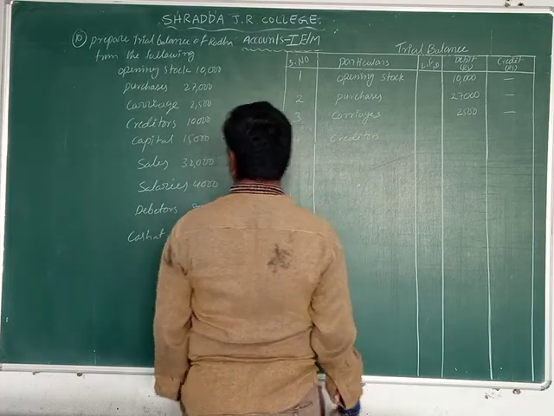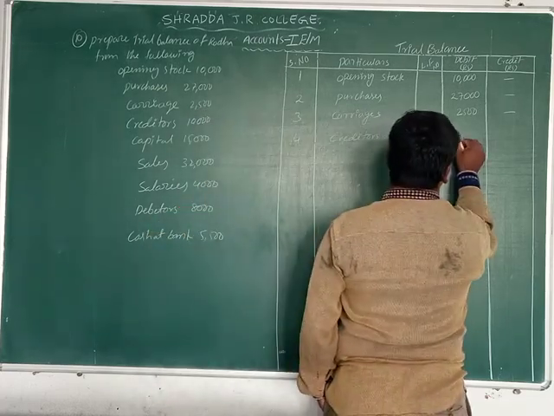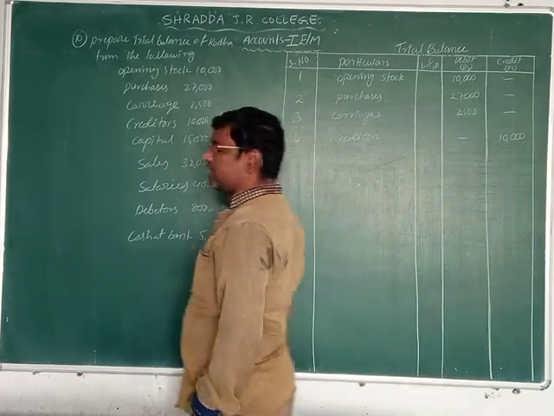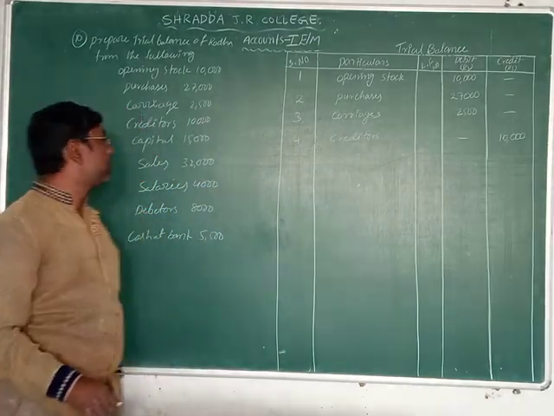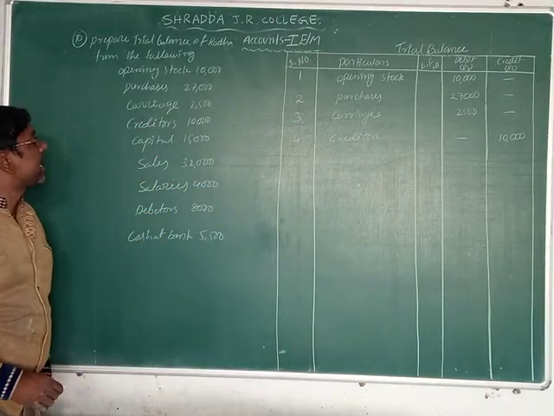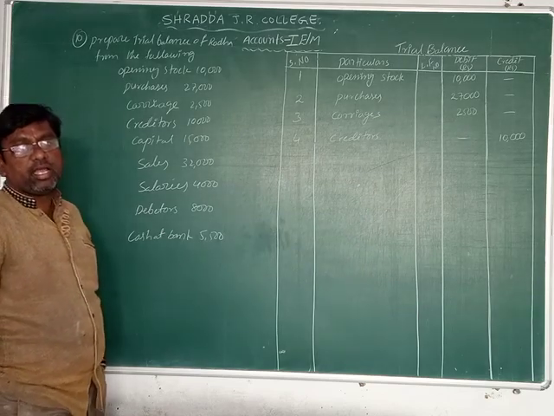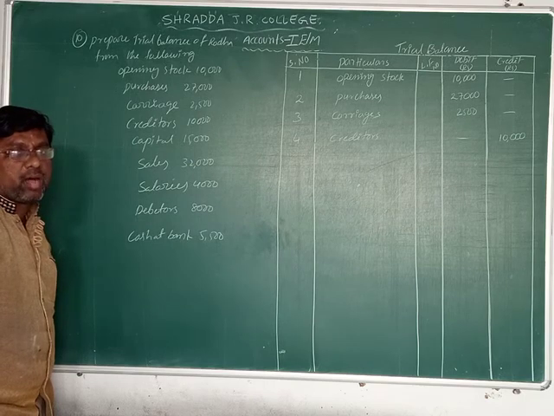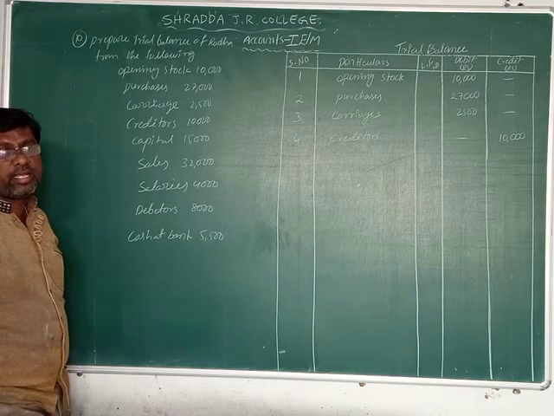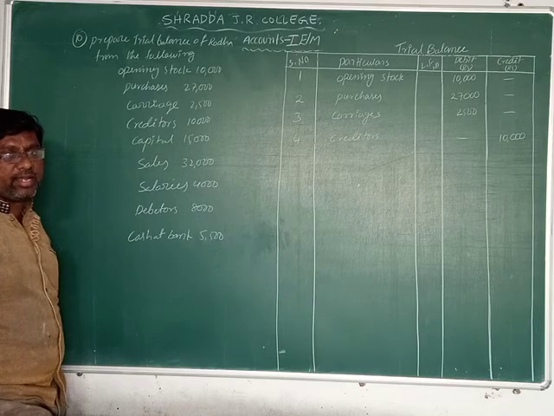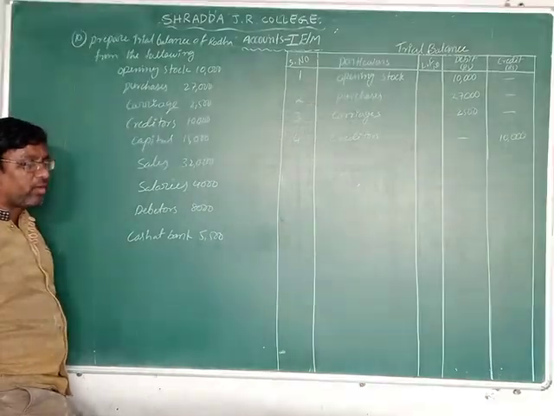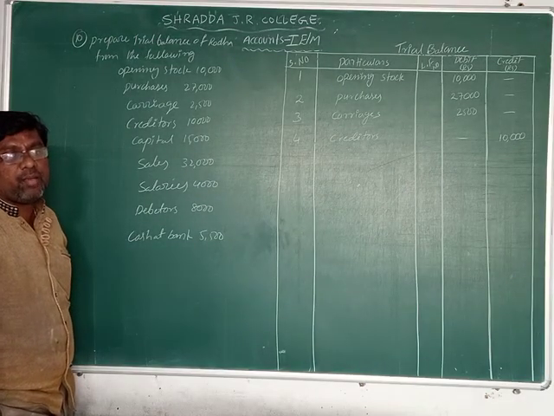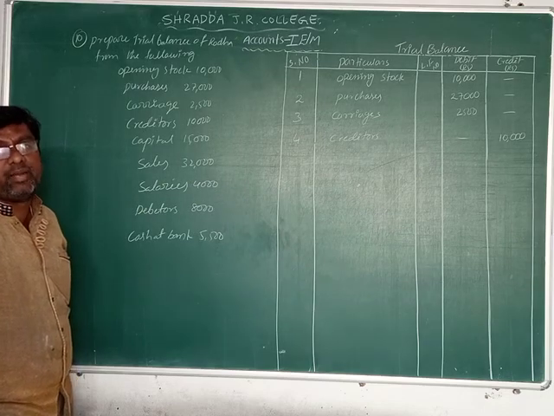So these creditors also we can record on the credit side, in the credit column, 10,000 rupees. Now the next one is capital. Capital is the amount one of the proprietors brings in. The proprietor can establish a new business, and the business must have capital. This capital can create a liability for the business.